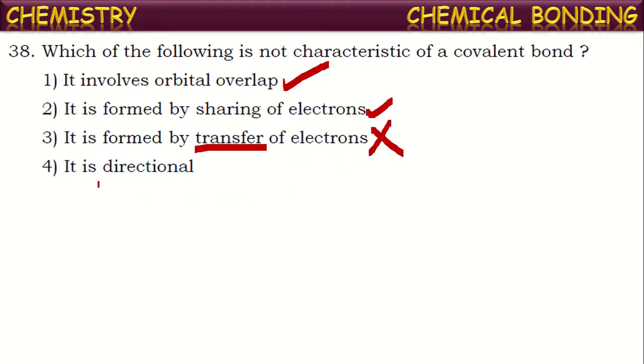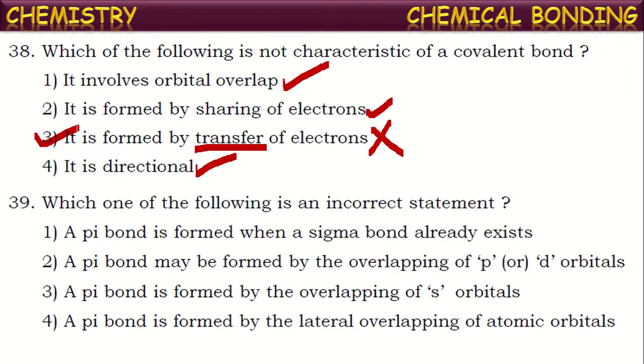It is incorrect. They are directional. Yes, it is also true because a covalent bond is fixed in between two atoms which are sharing a pair of electrons mutually. So there is a fixed direction property for these covalent bonds. Only incorrect statement is this. It is not formed by the transfer of electrons. A covalent bond is formed by the sharing of an electron pair between the atoms. Right? Next one.